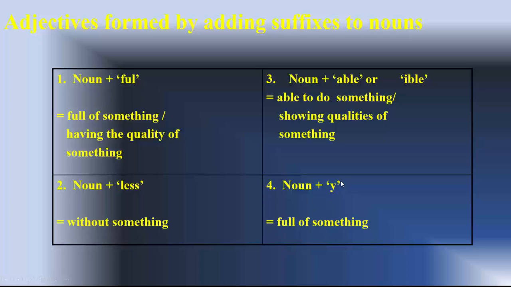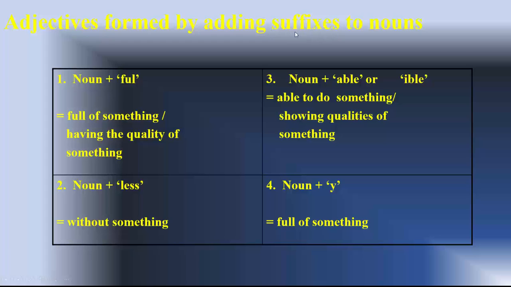Now, to continue about adjectives, where we stopped the last time. Adjectives can be formed by adding suffixes to nouns. We have two terms, suffix and prefix.